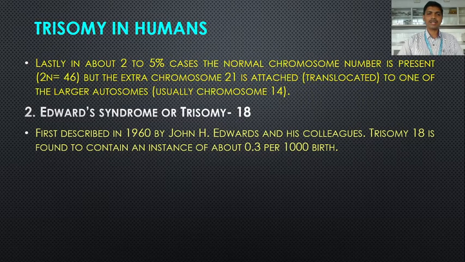So this is the occurrence of the Edwards syndrome in 1000 births, where it is about 0.3 per 1000 births. So this Edwards syndrome was first described in 1960 by John H. Edwards and his colleagues. This occurs due to the trisomy condition of chromosome 18.